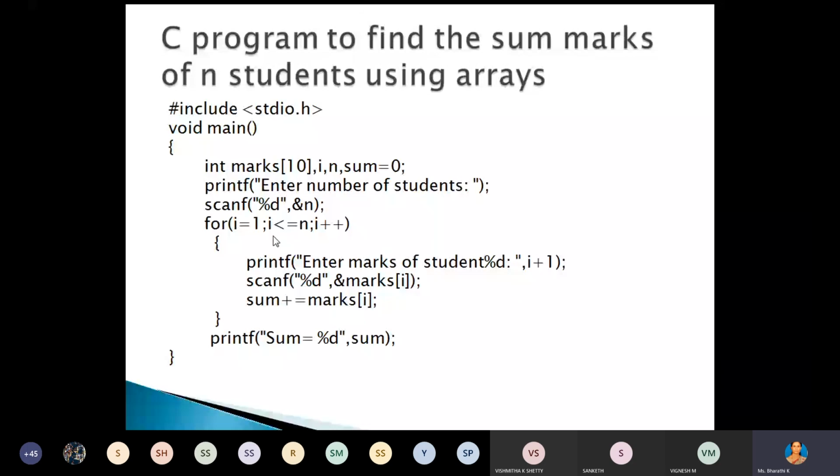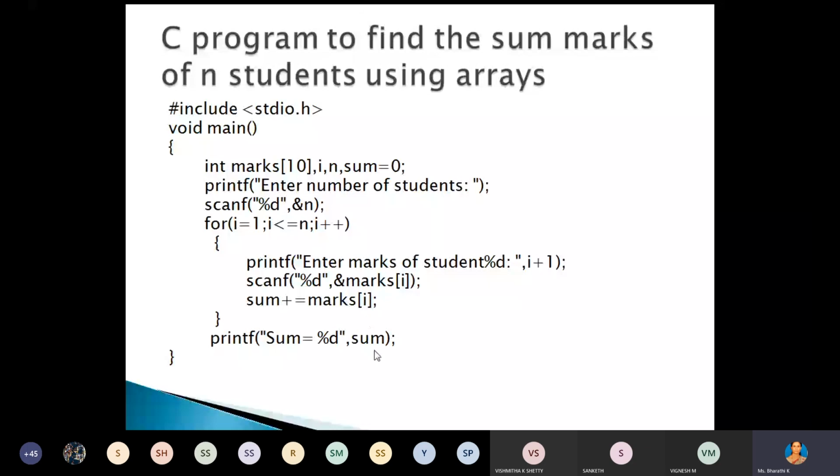So here I value is 1, marks of 1 stores the first student's mark, marks of 2 stores the second student's marks, etc. Same way, we store the 10 students' marks in the marks array, and after reading the values each time add that marks to the variable sum, and finally display the value of sum.